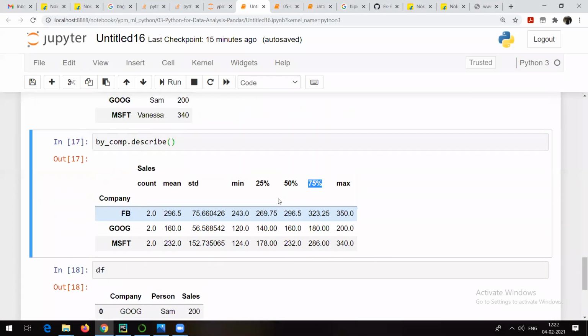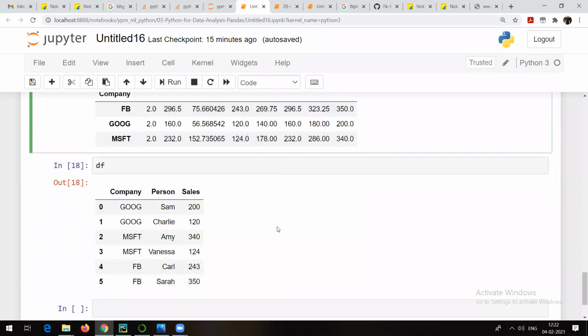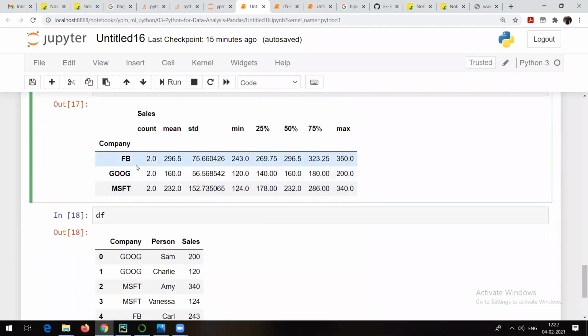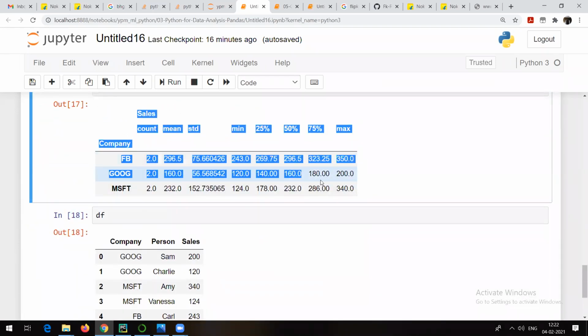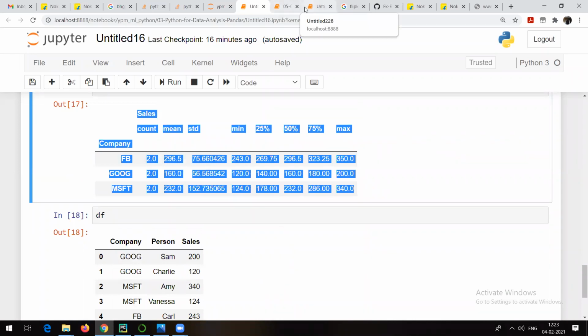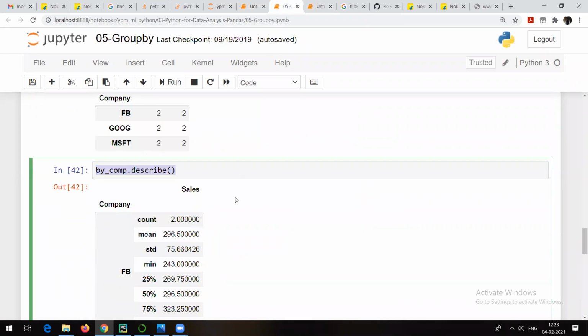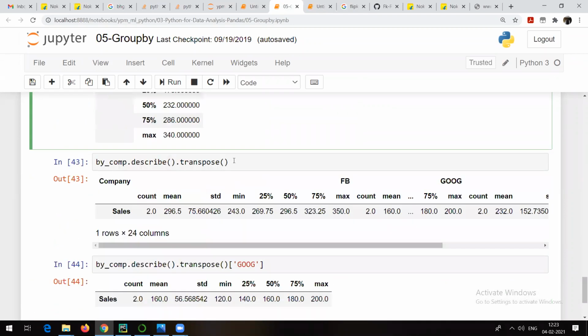So remember these names: quartile 1, quartile 2, quartile 3. Quartile 2 is also called the median. Okay? So this is going to play a very, very important role, and we are going to need that. And again, here we are able to see the data in this manner. You can go and reverse rows to columns and columns to rows. That is called transpose.